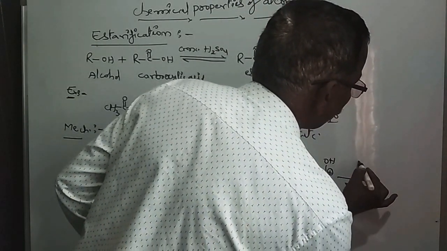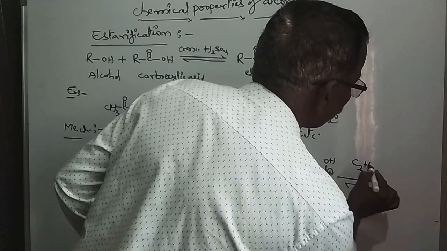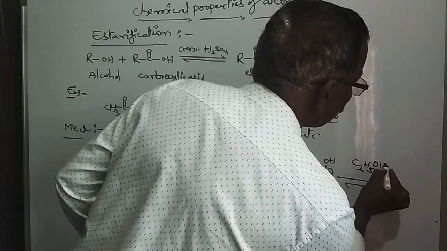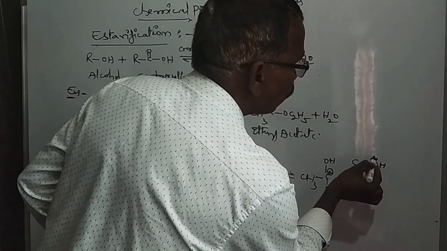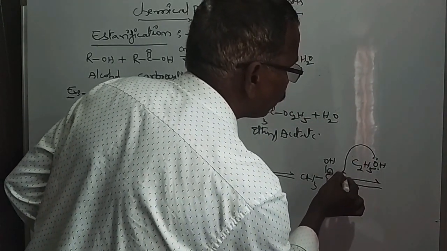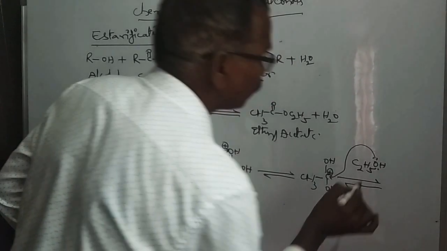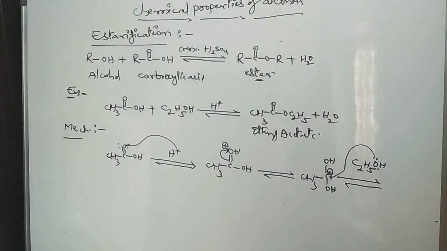It further reacts with C2H5OH. You know already, oxygen has a lone pair. This lone pair of electrons directly bonds with the carbocation.